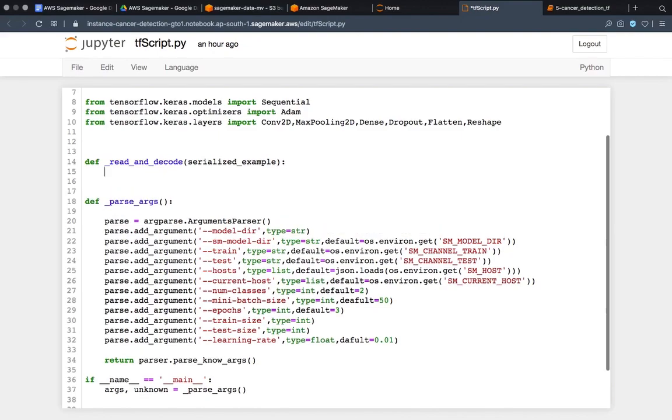We are expecting it, and then let me make one variable, features, and then I will do tf.io.parse_single_example, parsing one by one single example. And again, what I was saying is we have to serialize it. So serialized example, let's put this value over here, serialized example.